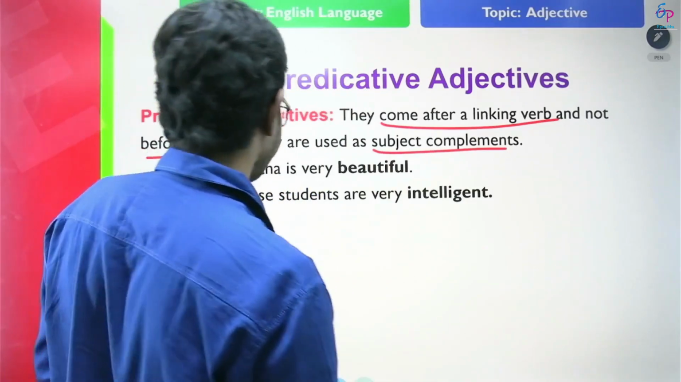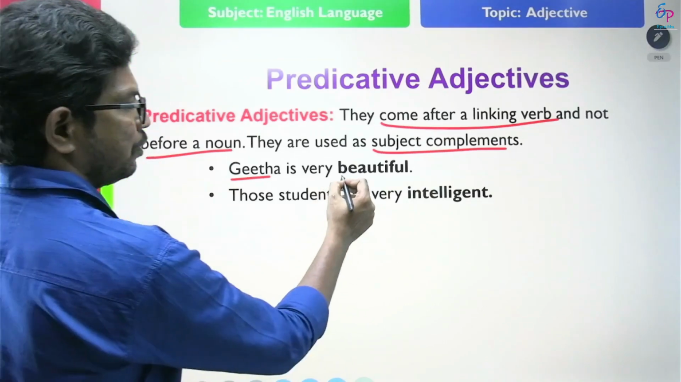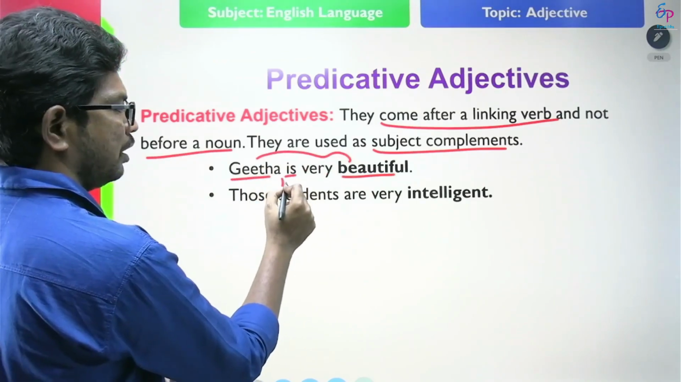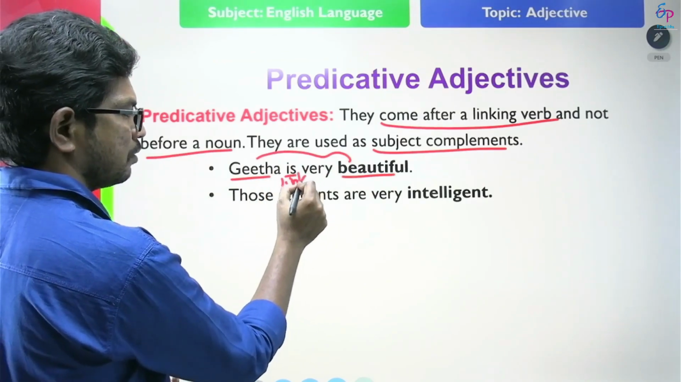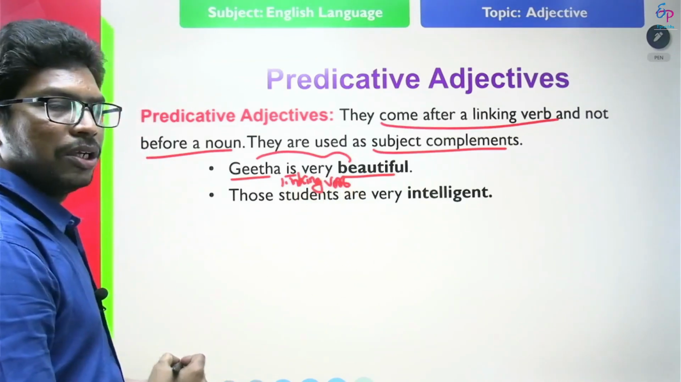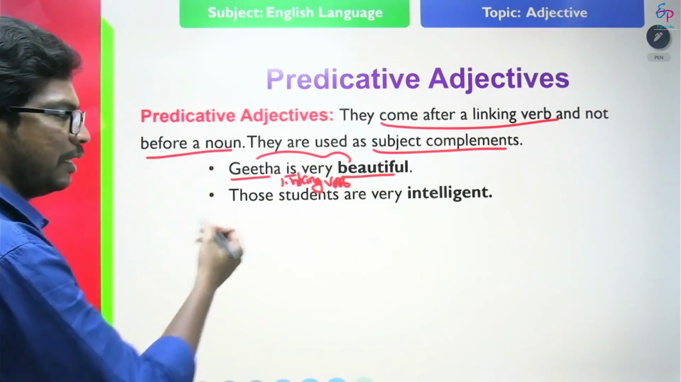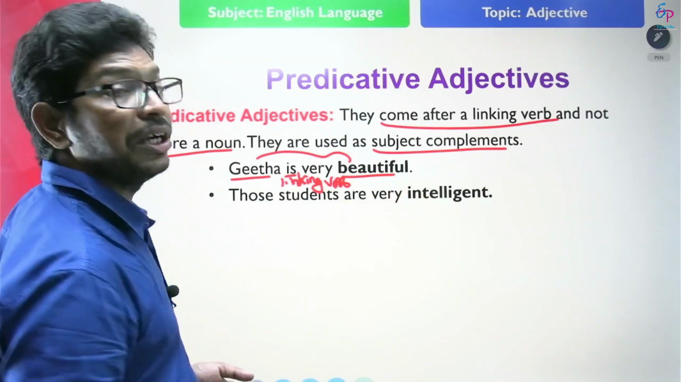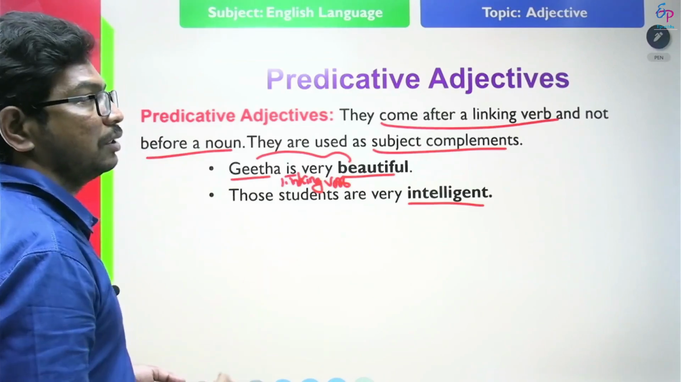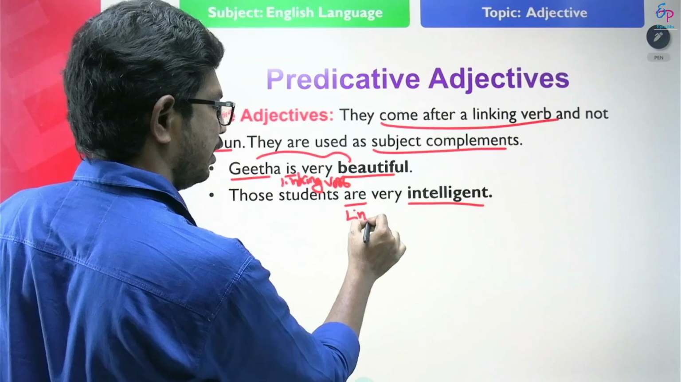Look at the example. Geeta is beautiful. So here beautiful is a predicative adjective. This is modifying Geeta. It is used after the linking verb is. So predicative adjectives are used after linking verbs. Look at another example. Those students are very intelligent. So what is intelligent here? Adjective. What type of adjective? This is a predicative adjective. So it is used after are. What is are? This is a linking verb.